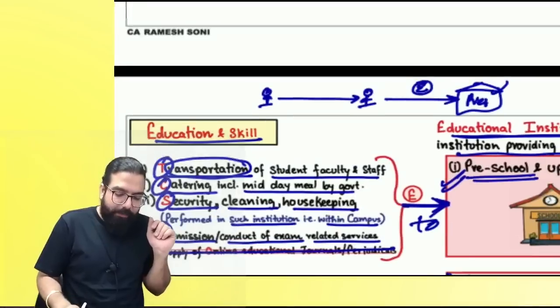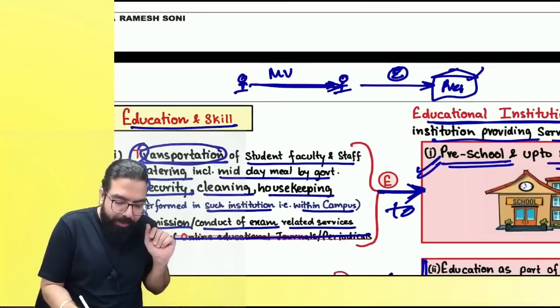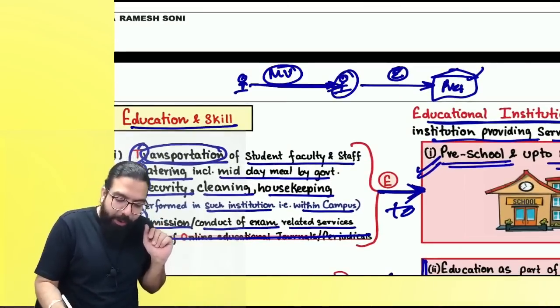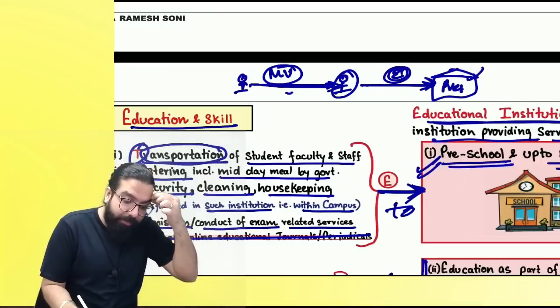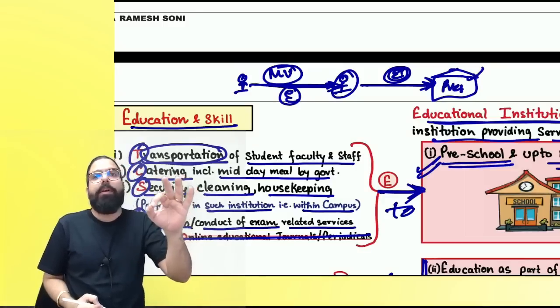So people, tell me one thing. If this guy is giving him a motor vehicle on rent so that he can provide transportation services to preschool up to 12th, then this is exempt. This will also be exempt. Are we clear, everyone? Can we go ahead?